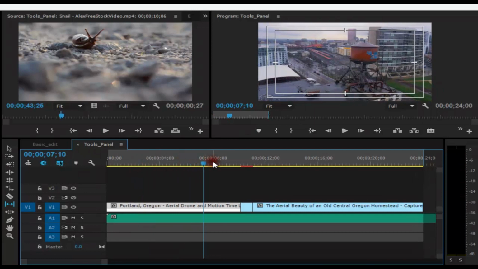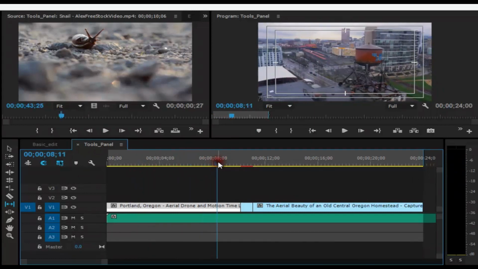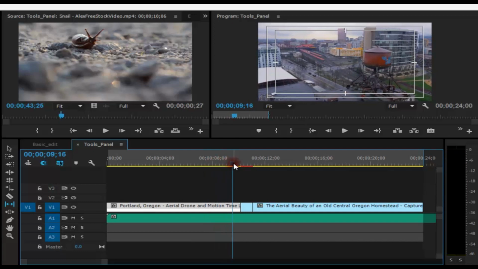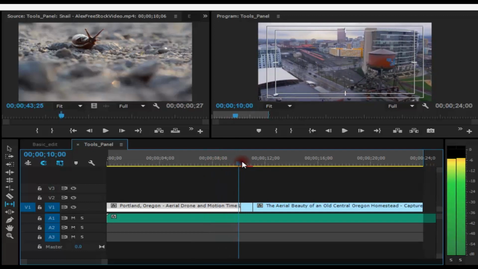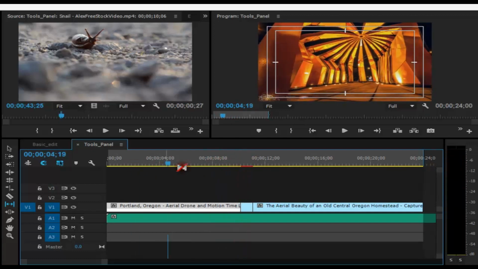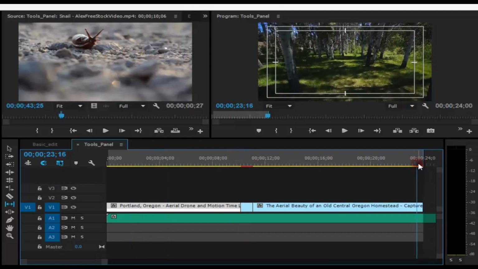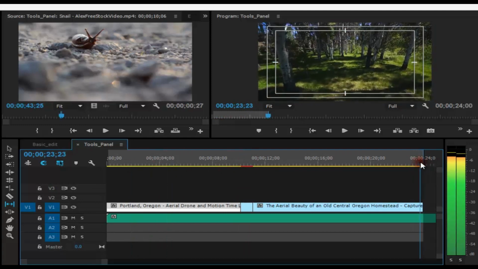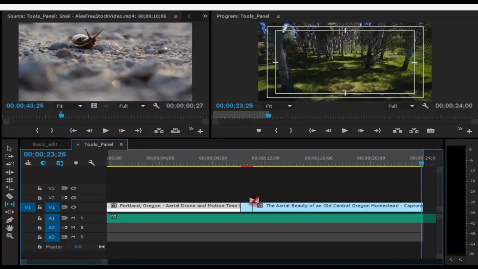And if you see the portion where there were some walls and some graffiti on the walls and the paintings and all, it has been omitted as we have changed our in and out points by dragging it. And if you see, our timeline has also not been affected. It stays at 24.